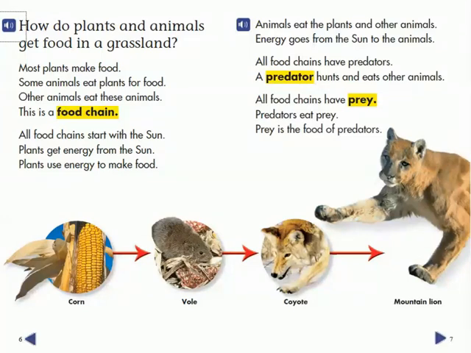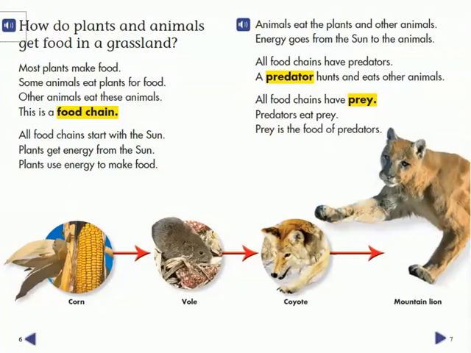How do plants and animals get food in a grassland? Most plants make food. Some animals eat plants for food. Other animals eat these animals. This is a food chain.